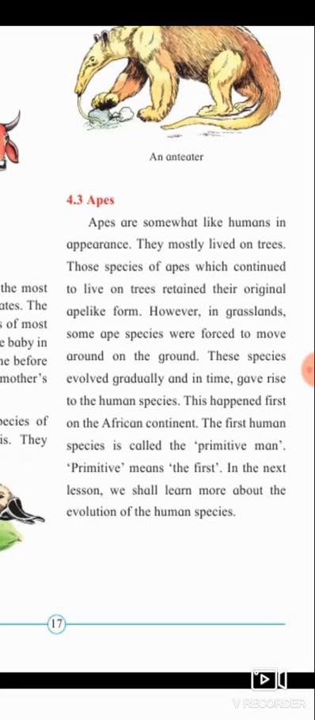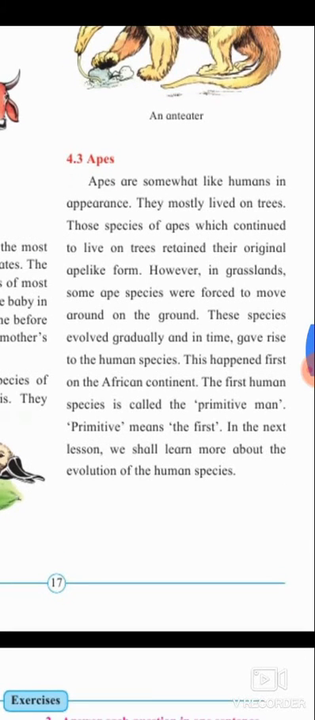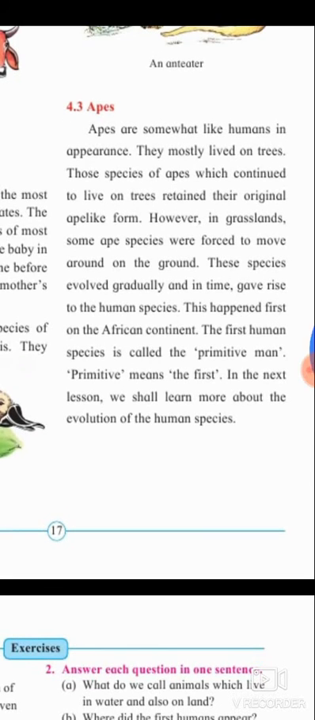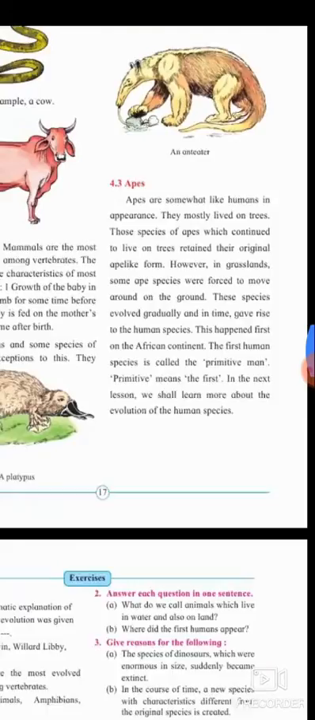This happened first on the American continent. The first human species is called primitive man. Primitive means first. In the next lesson, we shall learn more about the evolution of the human species.